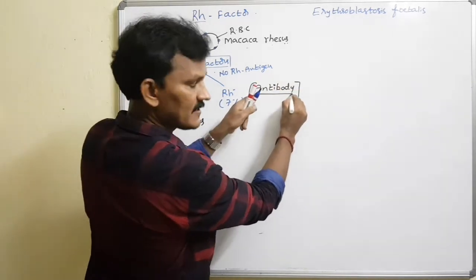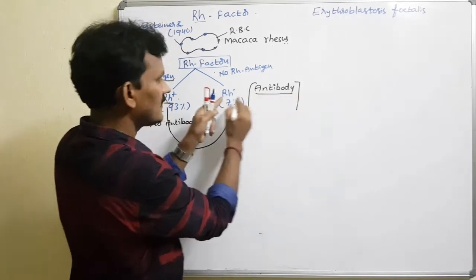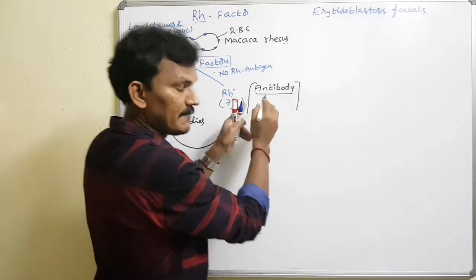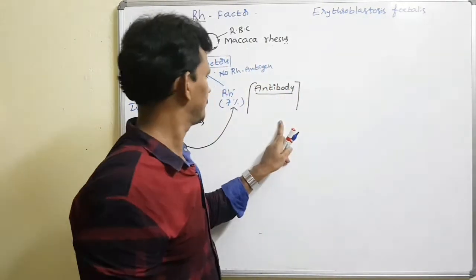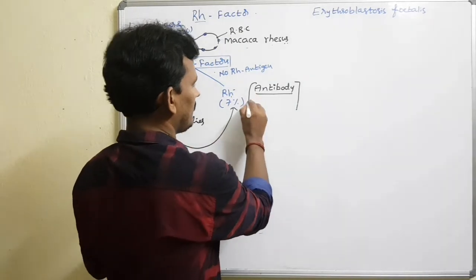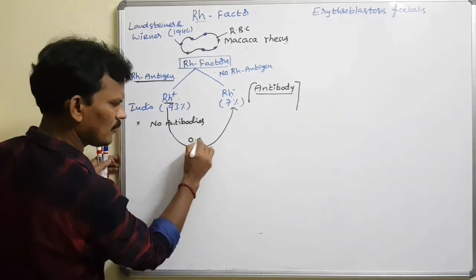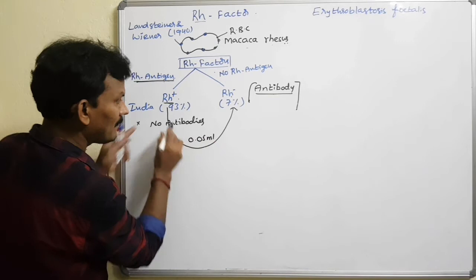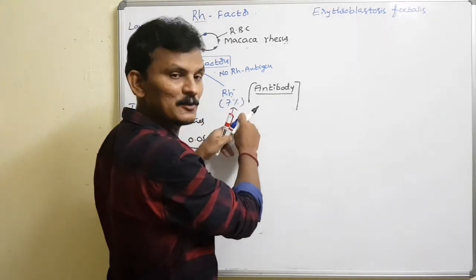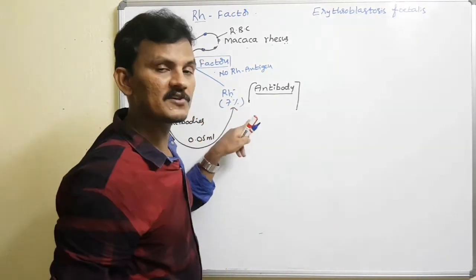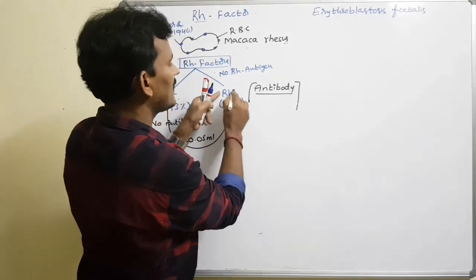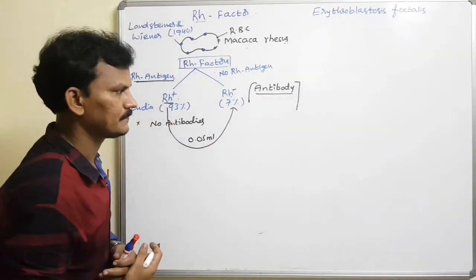Once the antibodies are produced in the RH negative body, they remain throughout life. Even a small amount, even 0.05 ml of blood given to an RH negative person, evokes the production of antibodies in the RH negative body.